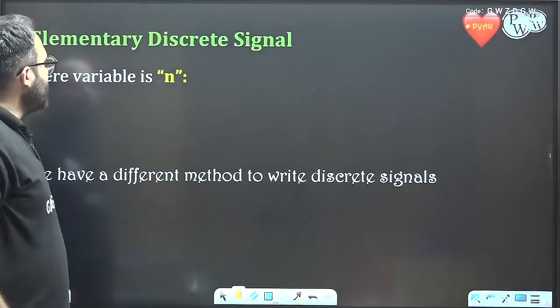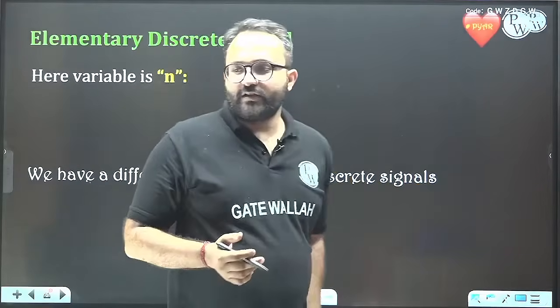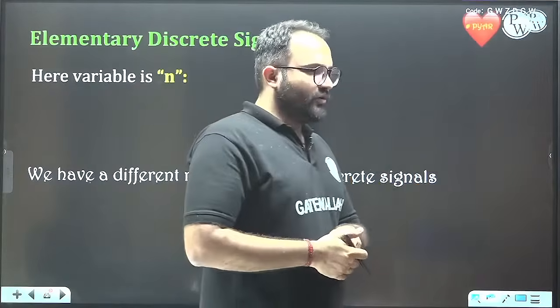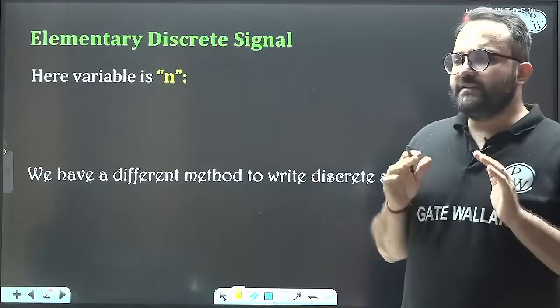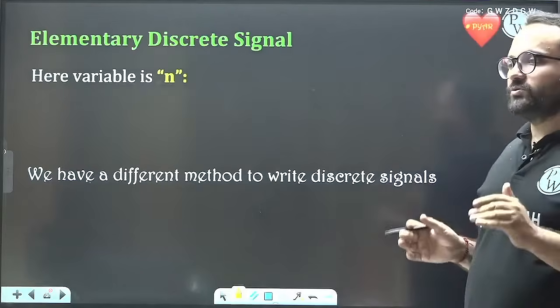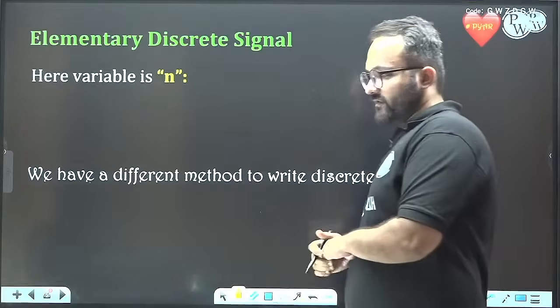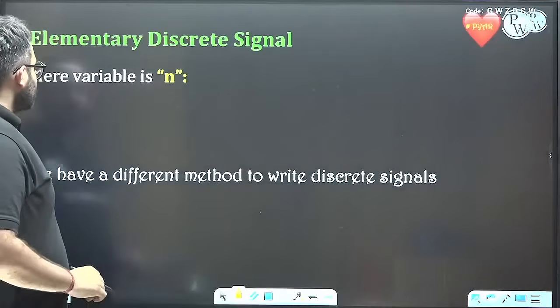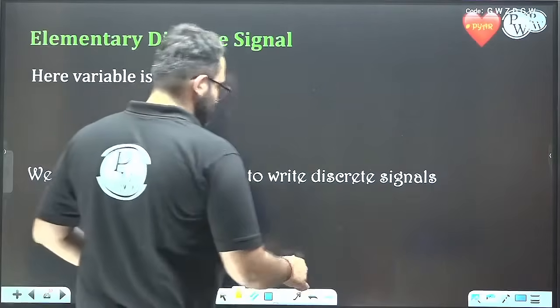Great. So now let's move on to the elementary discrete signals. Elementary discrete signals are very easy to understand with respect to the elementary analog signals. So let us see this.